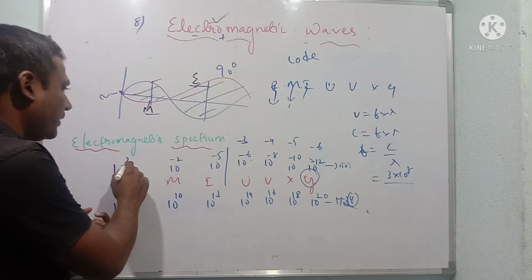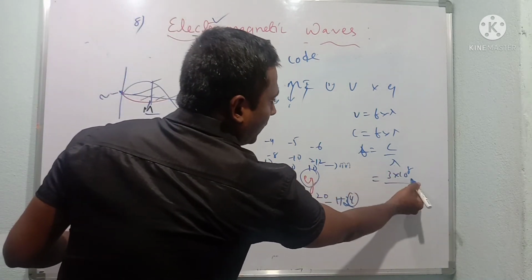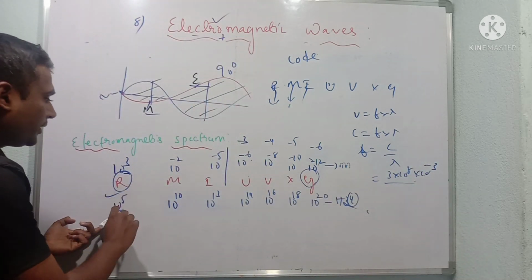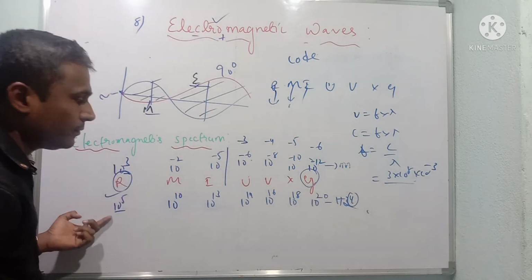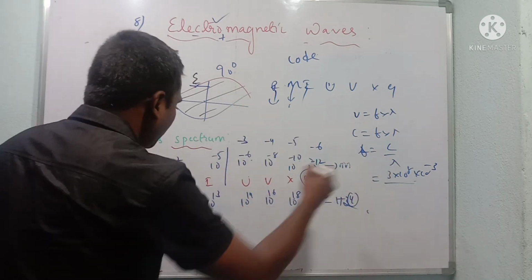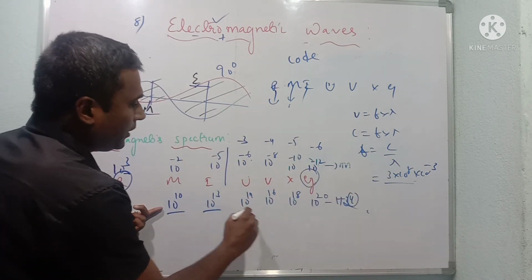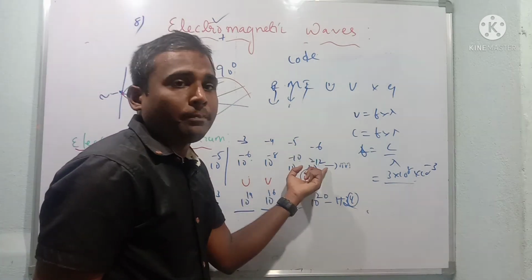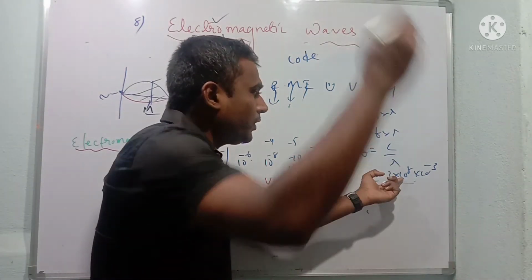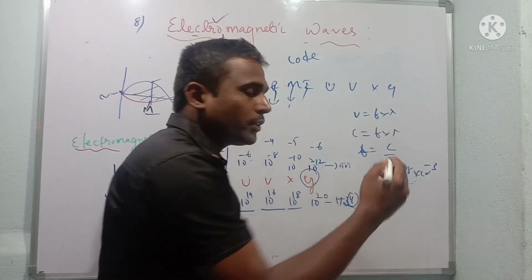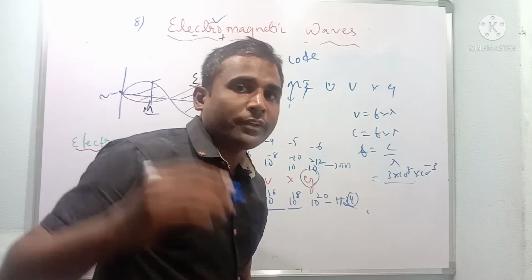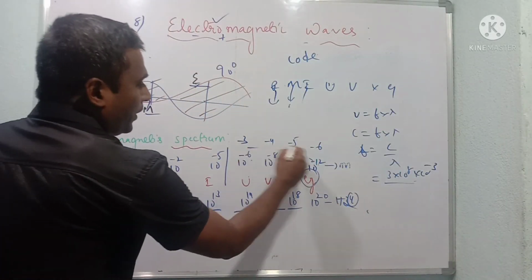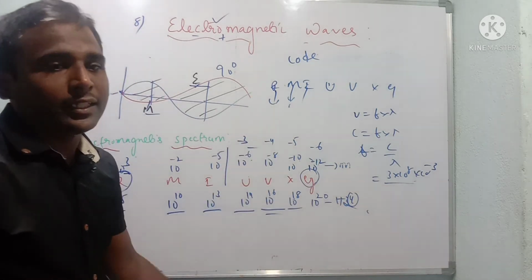Now 10 to the power of 3 is there. If I put 10 to the power of 3, it goes to 10 to the power of minus 3, that is 8 minus 3, 10 to the power of 5. This is nearly 1 lakh hertz. Similarly, minus 2, if it goes to numerator, 10 to the power of 10, 10 to the power of 13, 10 to the power of 14, 10 to the power of 16, 10 to the power of 18. Last, 10 to the power of minus 12 is there in the wavelength. If it goes to numerator, 10 to the power of 12 into 10 to the power of 8, it becomes 10 to the power of 20 hertz. So this is all about different wavelength and frequency of this electromagnetic spectrum.